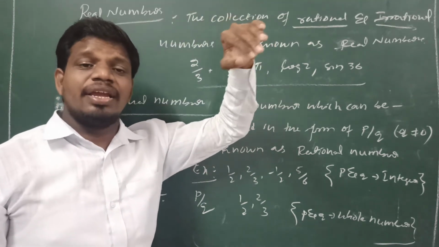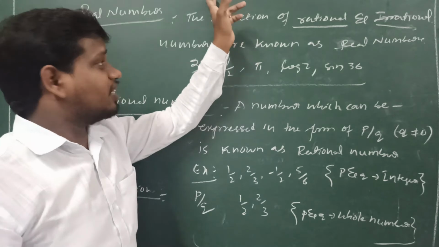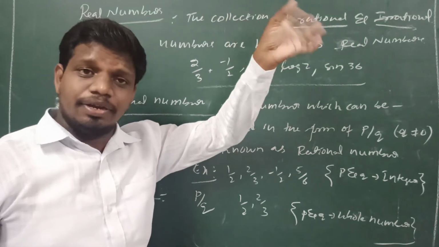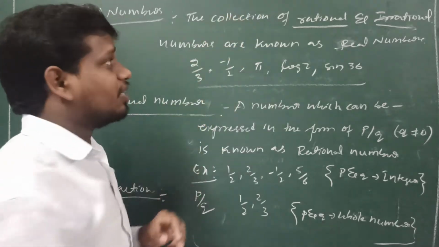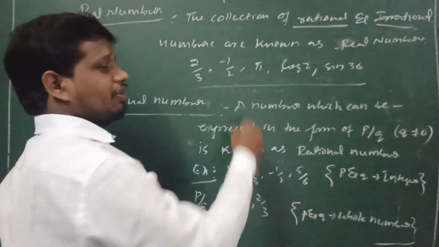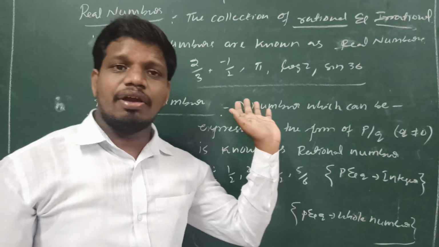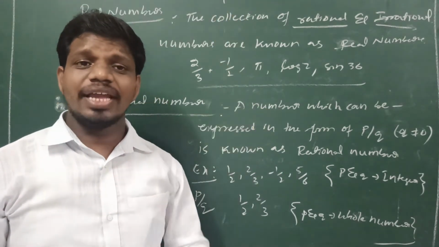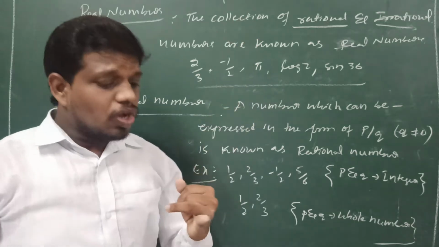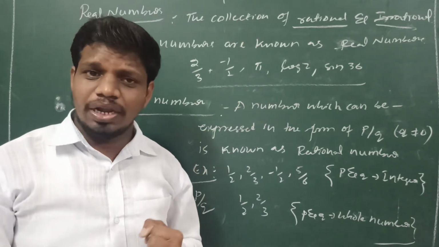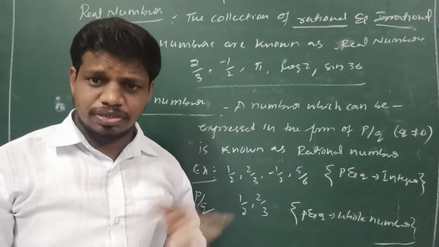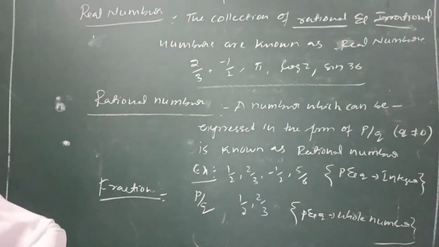But every natural number, integer and whole number has a default denominator of 1. If there is no denominator, we have to take the denominator as 1. That's why all natural numbers, whole numbers and integers are rational numbers. Now here we got 3 new terms.